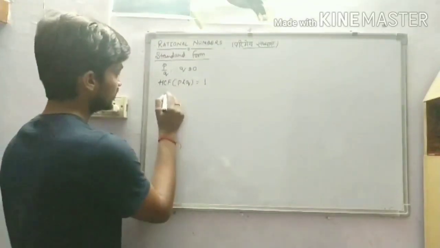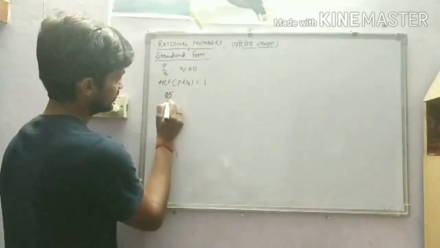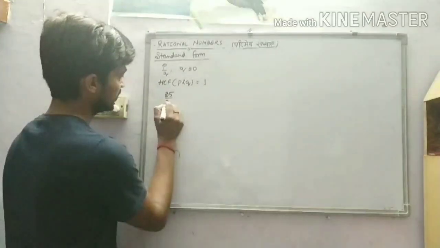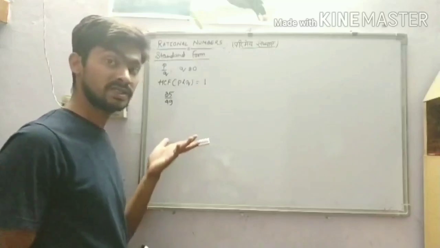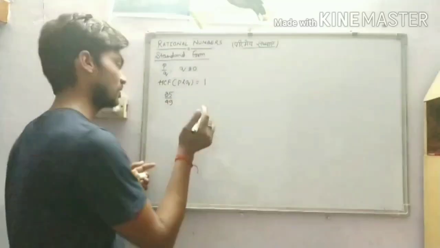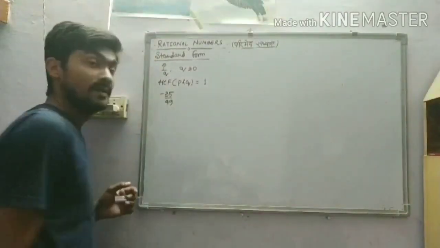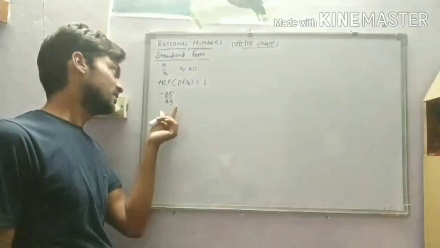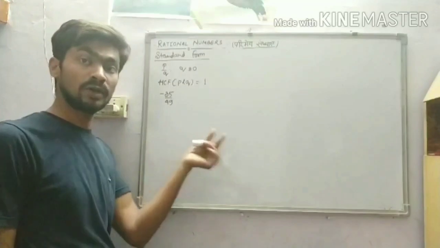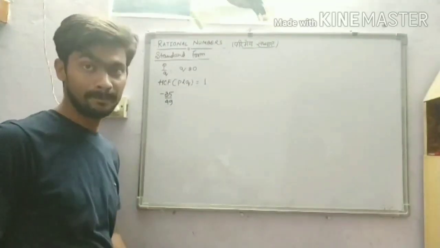We are given 35 by, say, 49. For example, you may ask, sir, you are always taking positive rational numbers, so I will take negative also. Minus 35 by 84. Now, this rational number is not in the standard form.